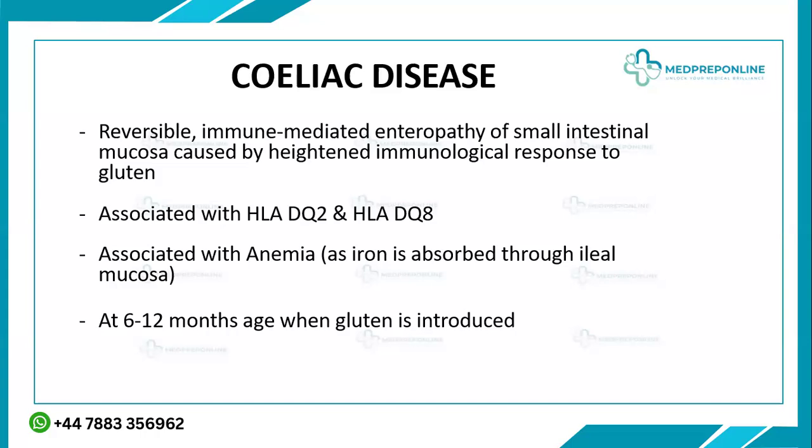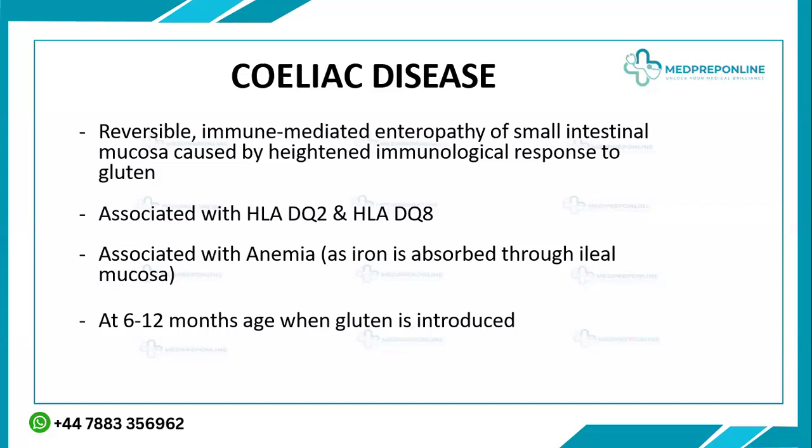It is associated with anemia. One of the very major features of celiac disease is that it is associated with anemia, as iron is absorbed through the ileal mucosa. So the usual line that you get to read in the text is that it's the anemia which is refractory to iron supplementation. Because in the general population, if we have iron deficiency anemia and you give iron, obviously that gets better with time because it's being absorbed. But what's happening here is that iron is unable to be absorbed from the gut, and no matter how much iron you keep giving to this child, they have iron refractory anemia.